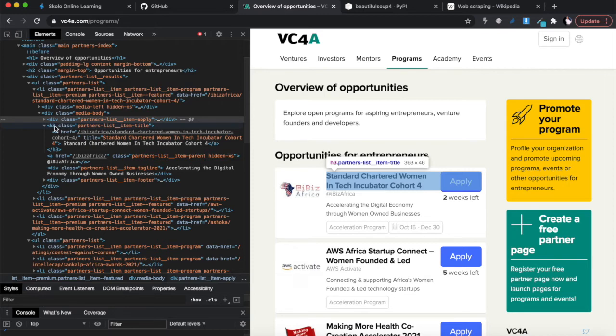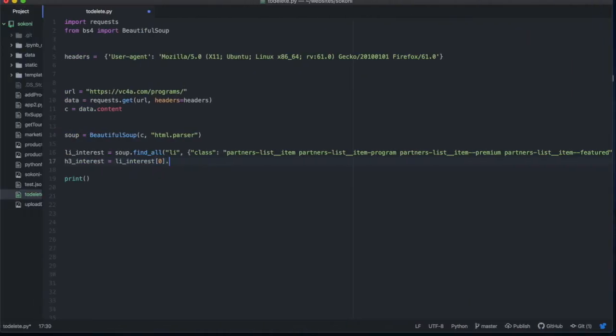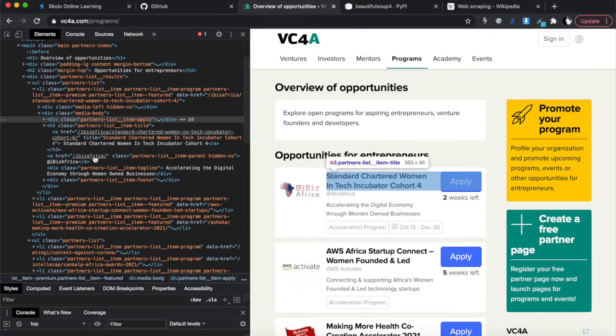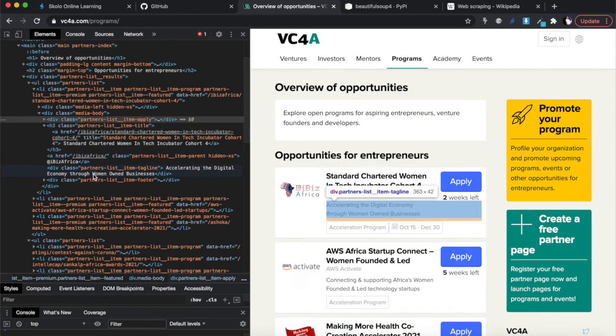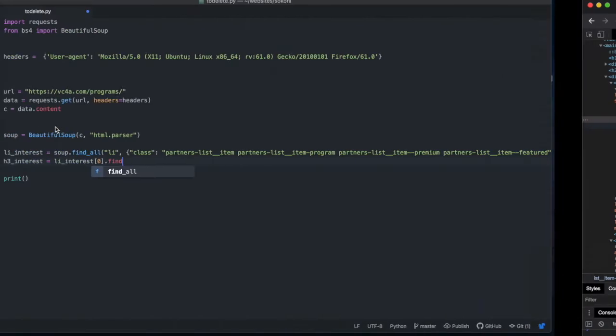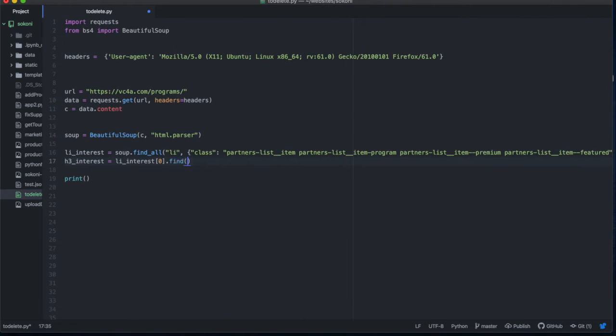So I will use find. In this case, I don't have to use find_all because there aren't a lot of H3 items. In fact, I want the first one, so I'm just going to use find. I'm going to say find h3, right? And let's print this and see what we get. So I'm just going to copy that and paste it in there.